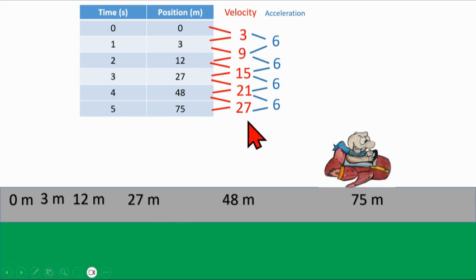Because velocity and acceleration both have the same sign, right? They're both positive. He is going to speed up. Remember, if one is negative, one is positive, then they slow down. If they're both positive or both negative, then it's going to be a speed up.